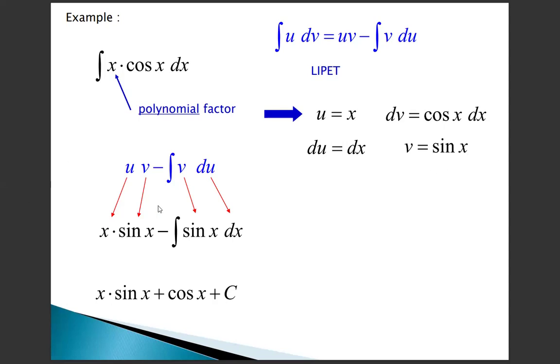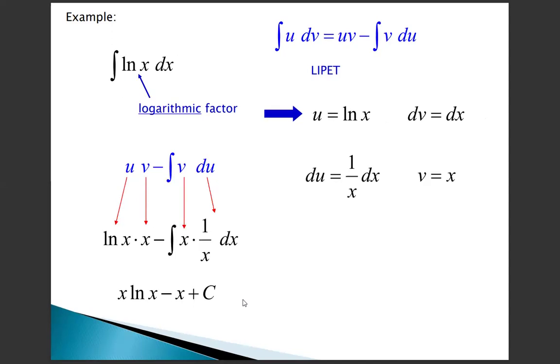Then apply the formula: u equal to x, v equal to sin x, minus integral of v du, that is sin x dx. We keep x sin x as it is, and the integration of sin x is minus cos x. Already we have a minus, so minus into minus is plus. So the answer is x sin x plus cos x plus the integration constant c. This is the basic problem for using integration by parts.